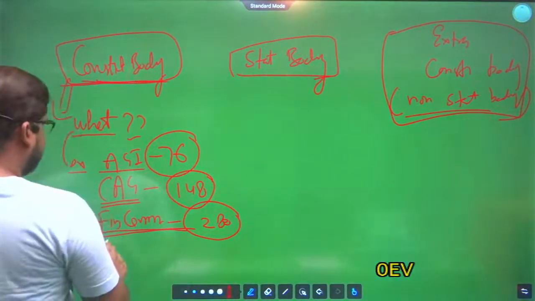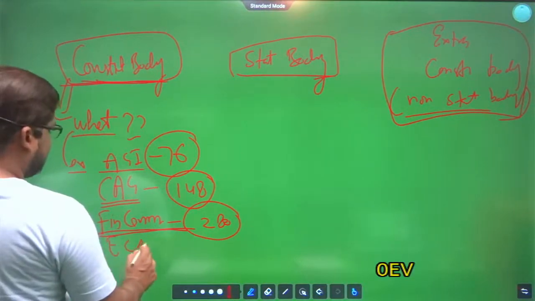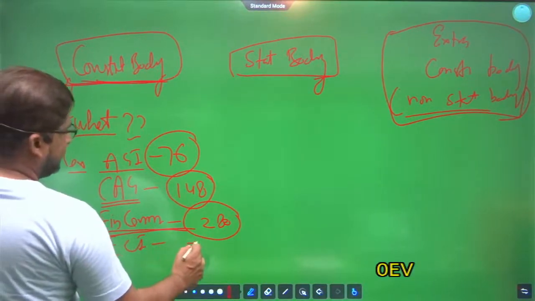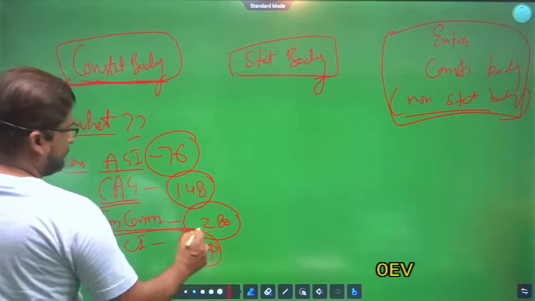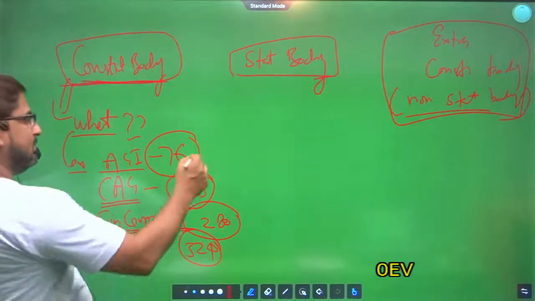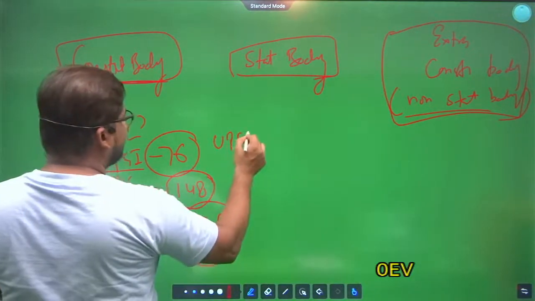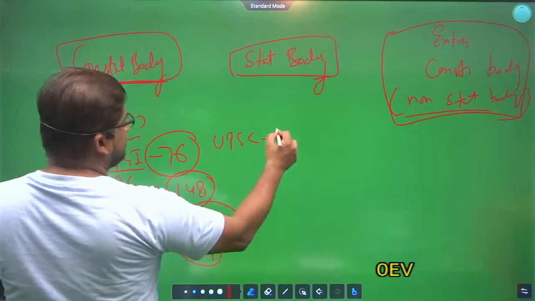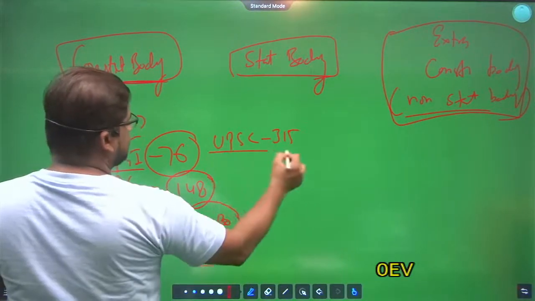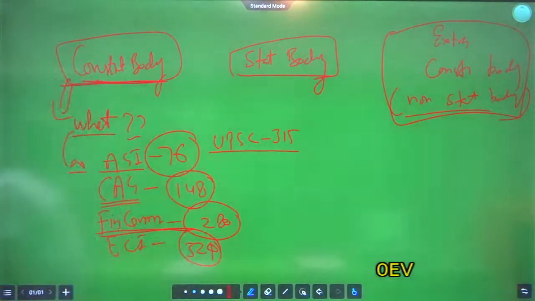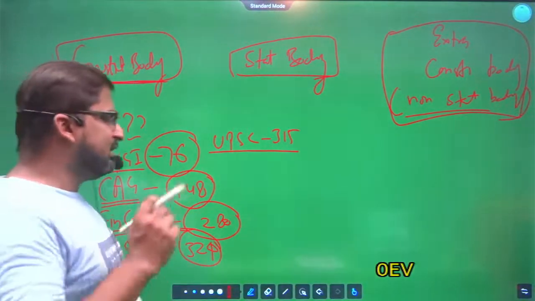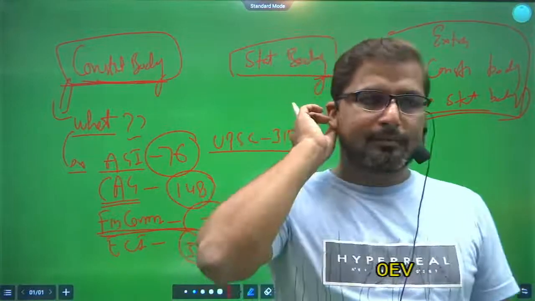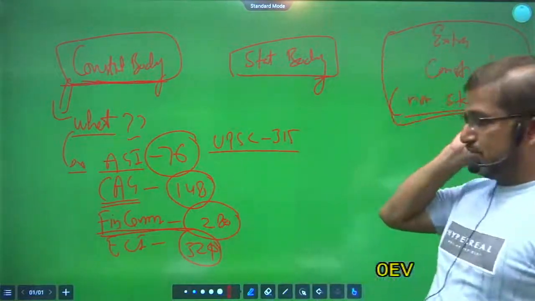Then, Election Commission of India, Article 324. UPSC, Union Public Service Commission, Article 315. Write down these articles again and do learn these articles. So these are the constitutional bodies.